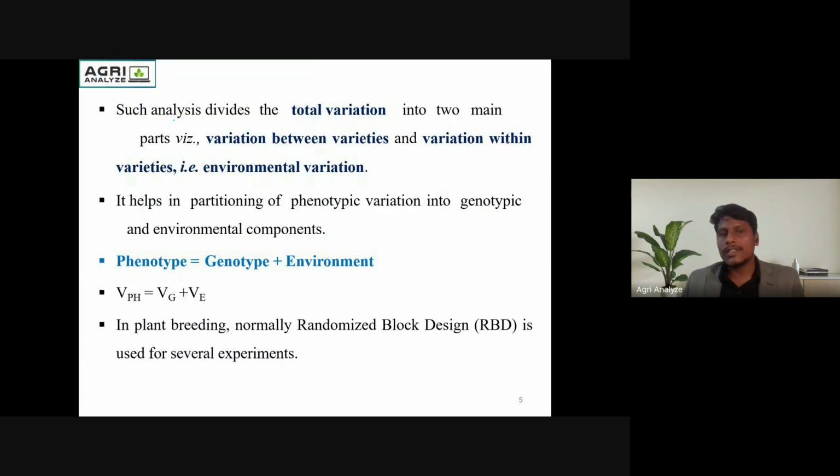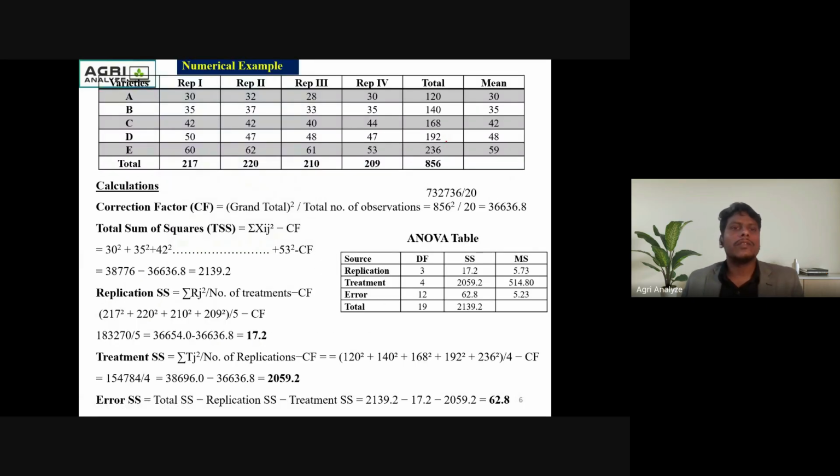In this type of analysis, the total variation is divided into two main parts: variation between varieties and variation within varieties, which is also called environmental variation. You know that phenotypic variance is equal to genotypic plus environmental variance. RBD is widely used in agricultural research. This is the numerical example of the RBD. The main objective of this numerical is to show how to make the ANOVA table.